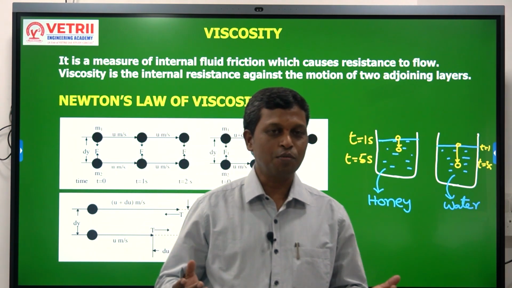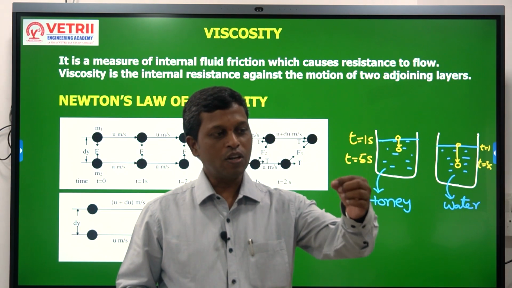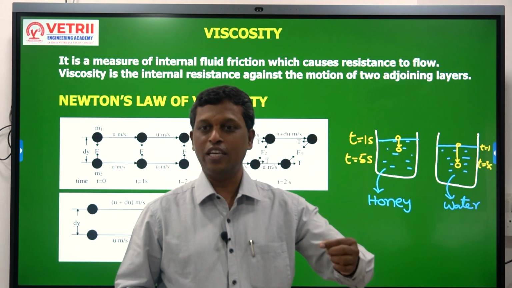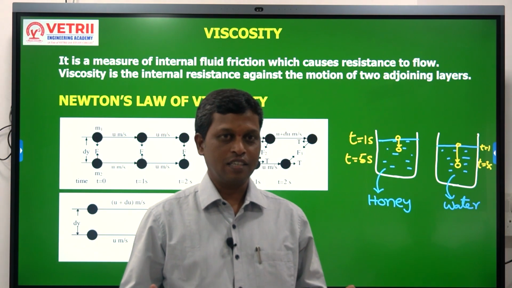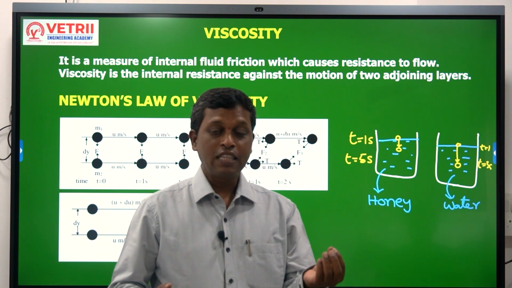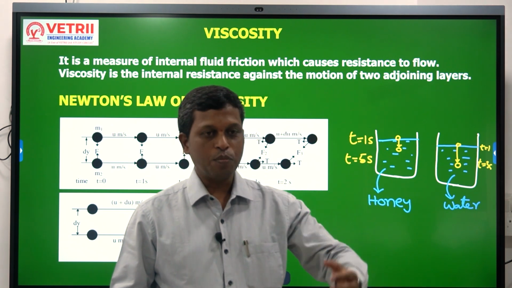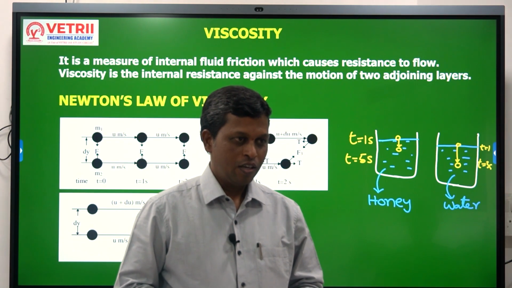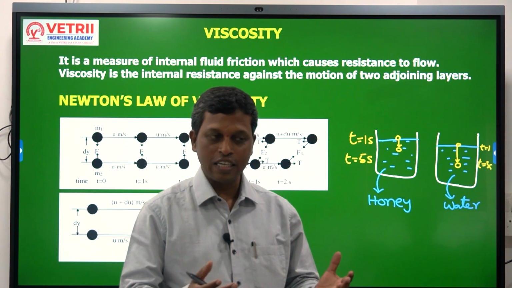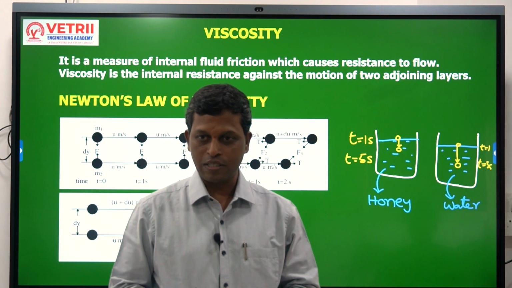So what can we observe? In case of honey, the metal ball is moving slowly compared to water. So what it indicates is that in case of honey, the internal resistance towards the motion of the ball is high compared to water. So we can say honey is more viscous in nature compared to water.